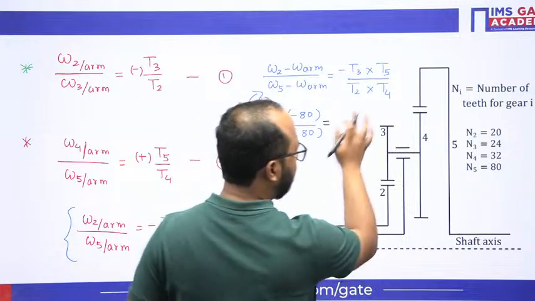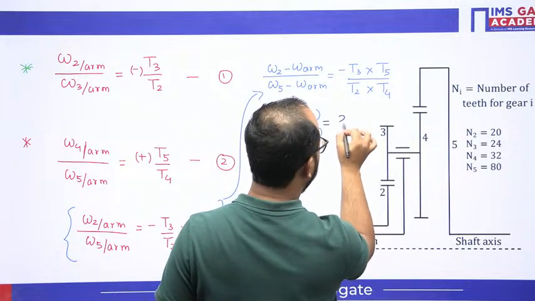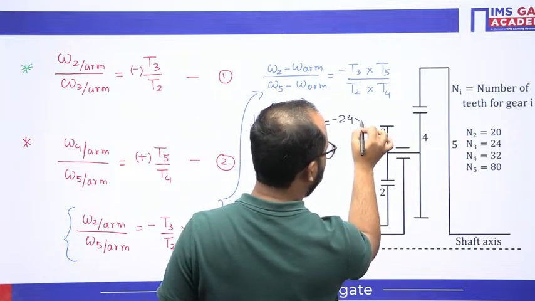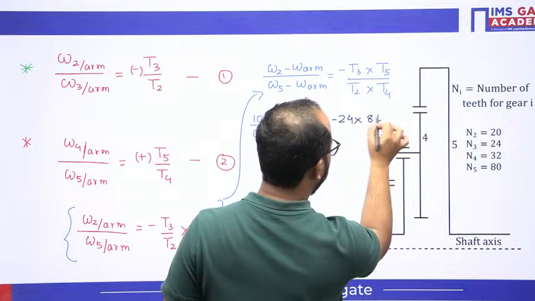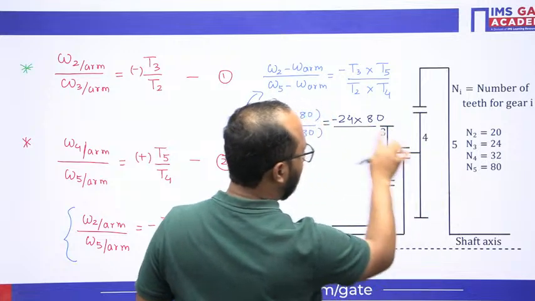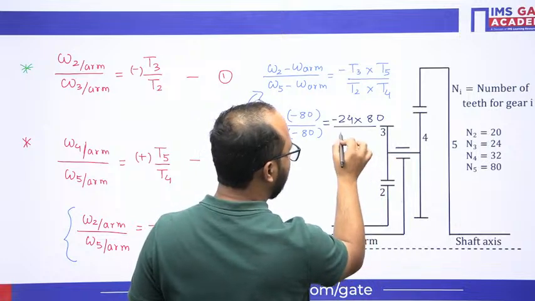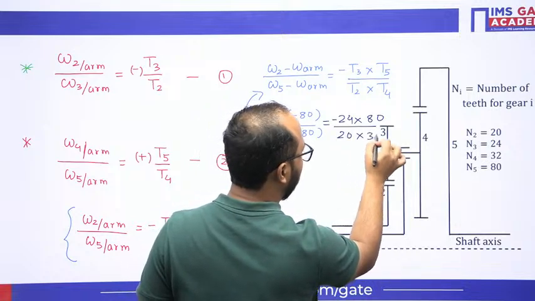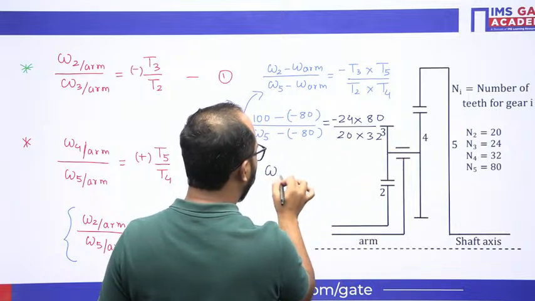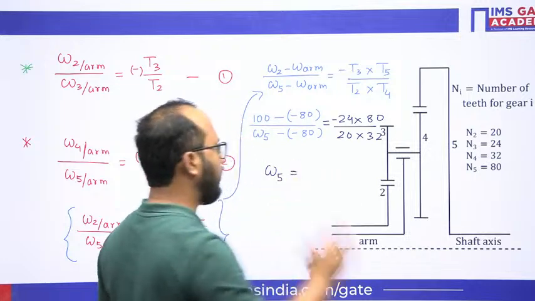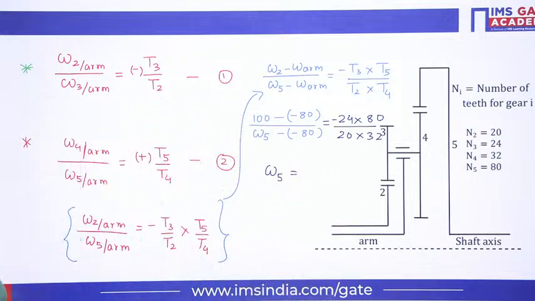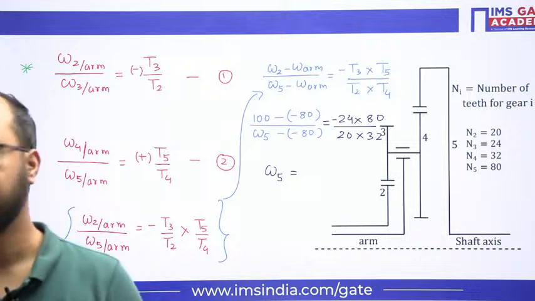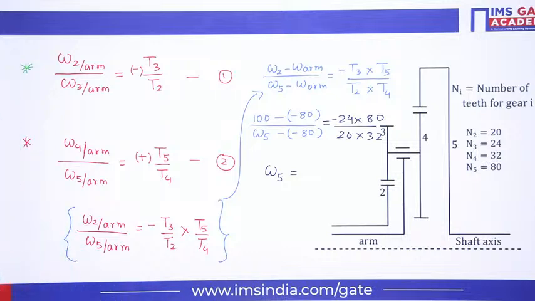T3 they have given as 24, the minus sign is also there, T5 value is 80, divided by T2 and T4. T2 is 20, T4 is 32. From here, omega 5 is just a matter of calculation for you guys. Do it fast and tell me your answers.